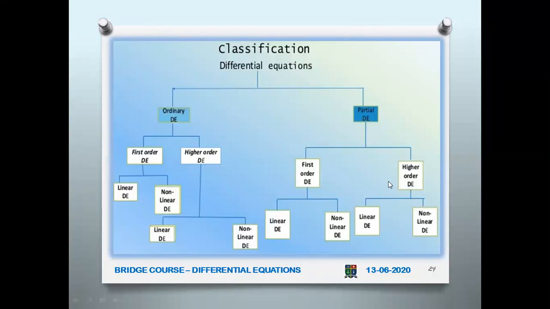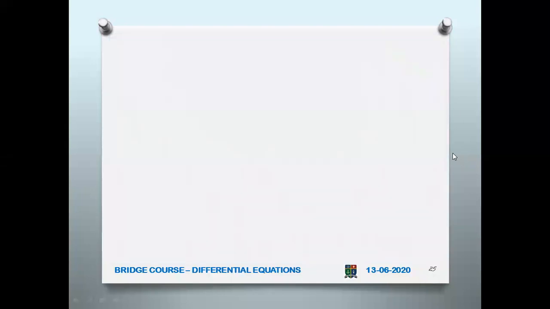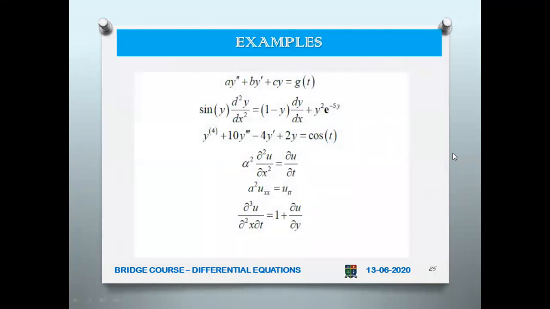Because the first order differential equation is very simple, whatever be the types, that is ordinary or partial. But when it goes to higher order, we just give a common procedure to solve the higher order differential equation. So that is why it is classified like this. So first order can be linear and non-linear, and higher order also can be linear and non-linear. So this is the classification of differential equation. Now we'll see some examples.